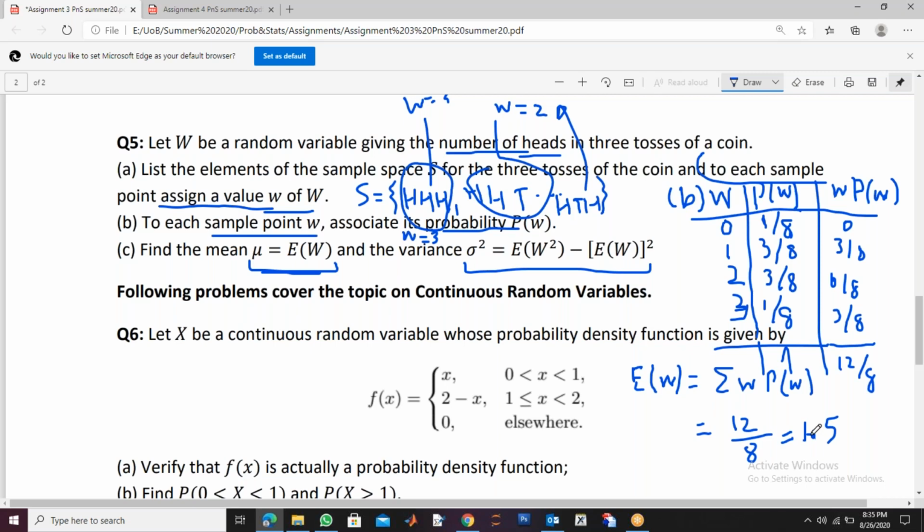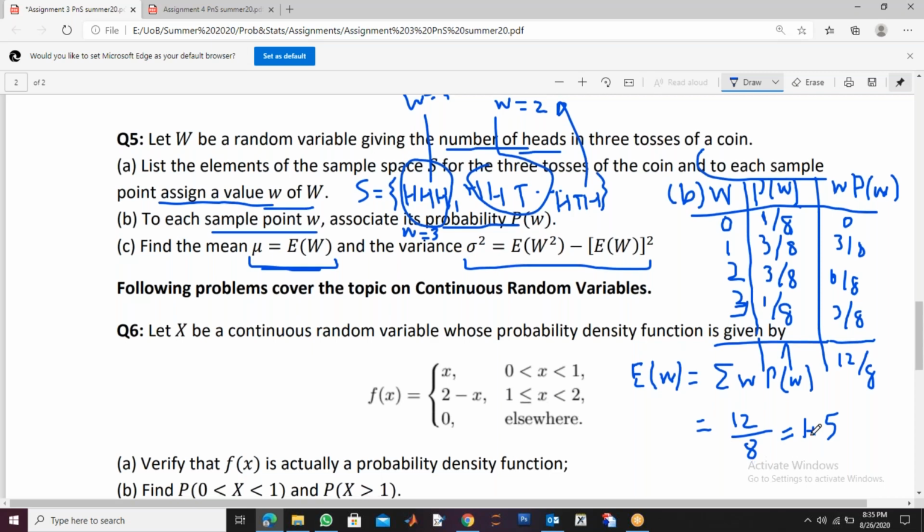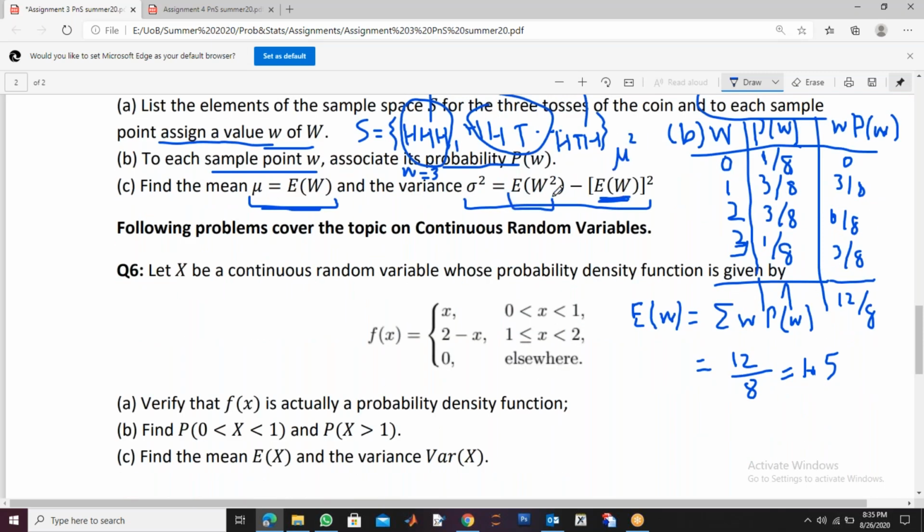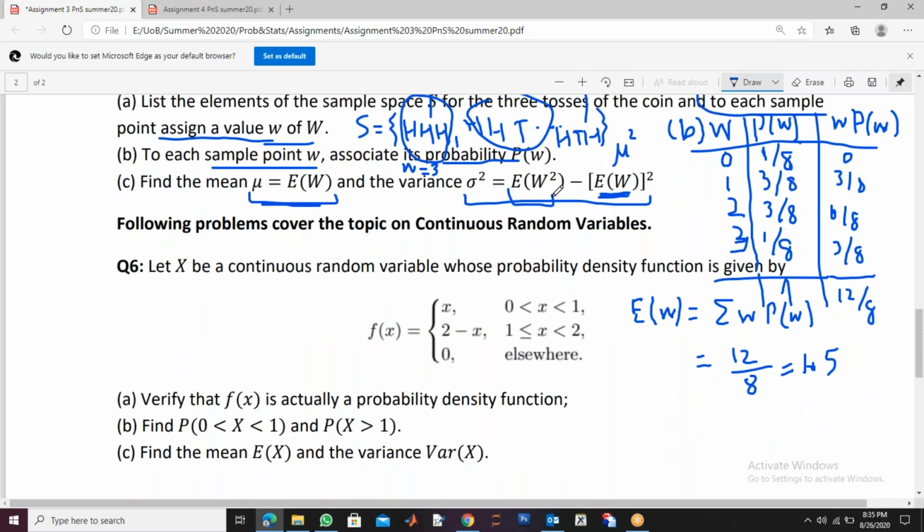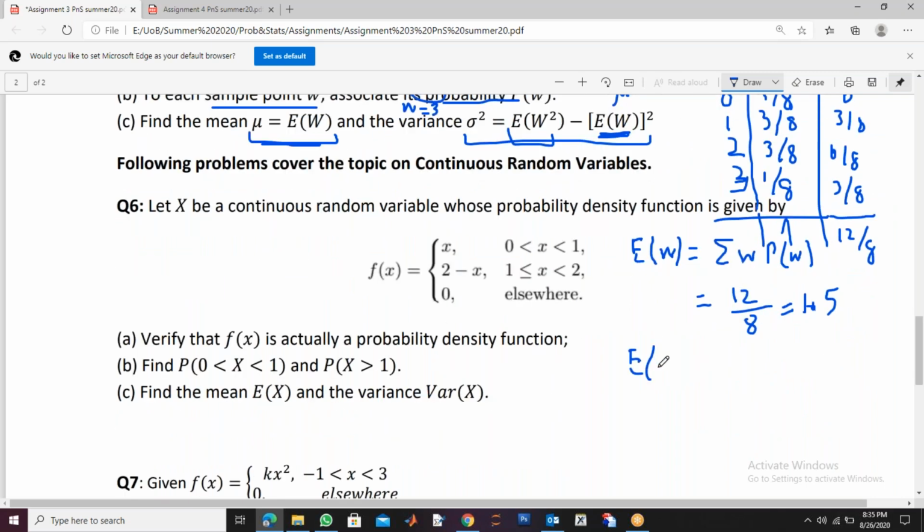Now to get the variance, I already have this. I calculated this. This is your mean. You can write mu square here as well if you want. But this is the expectation of W square. Expectation of W square is whatever is given inside the expectation; you multiply that with the probability.